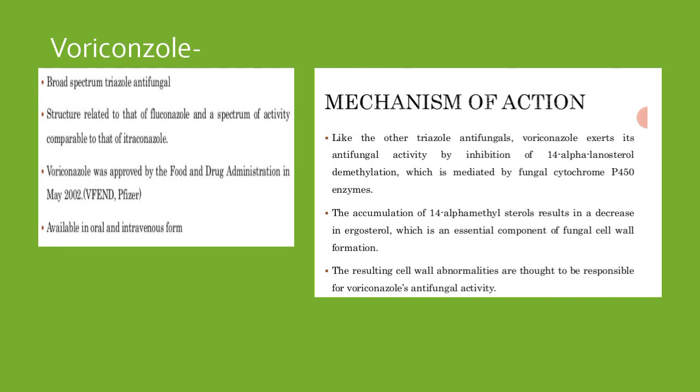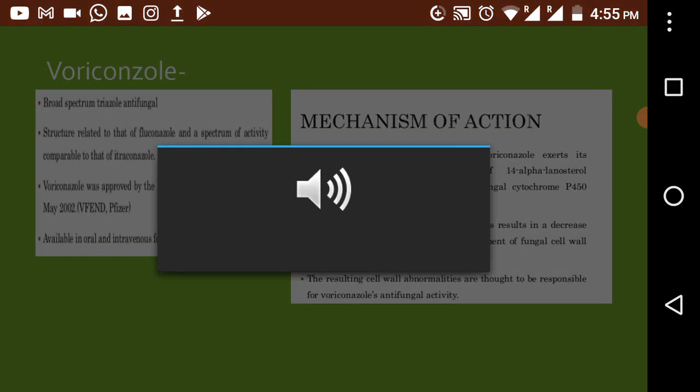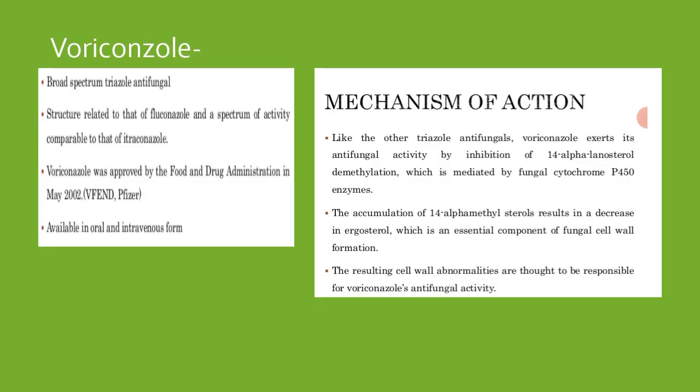Voriconazole carries out its antifungal activity by inhibiting the 14-alpha lanosterol demethylation. This demethylation is mediated by a P450 cytochrome enzyme.